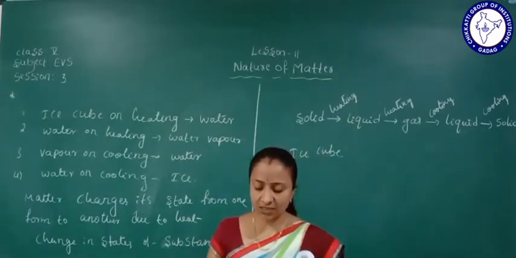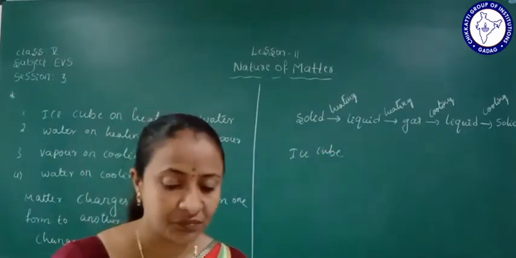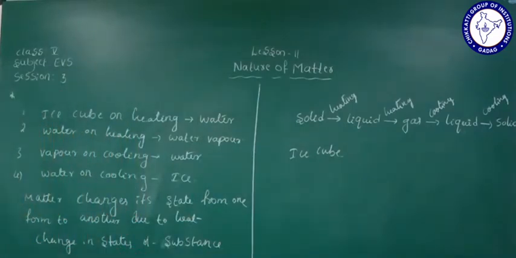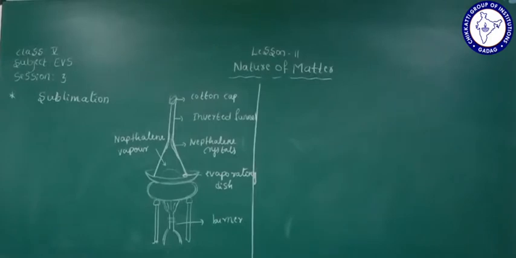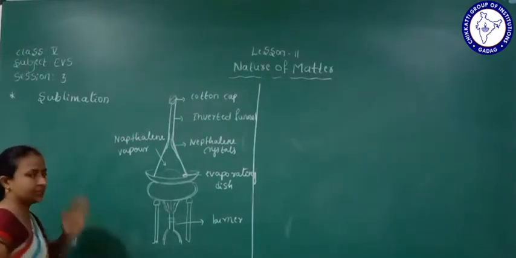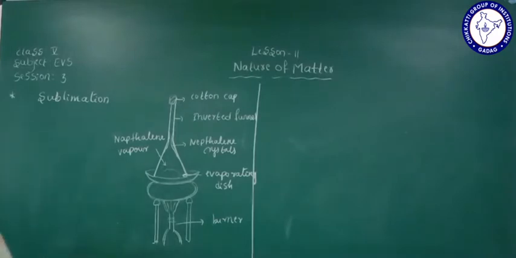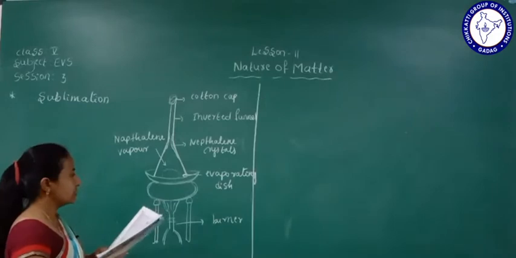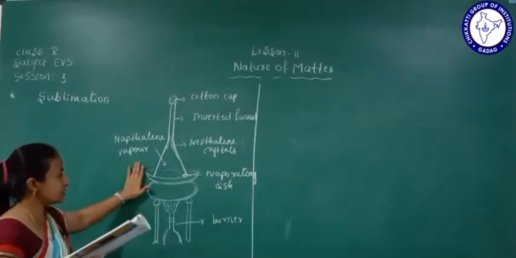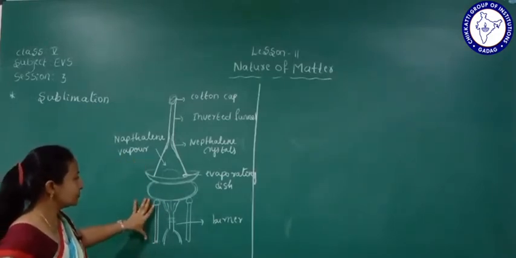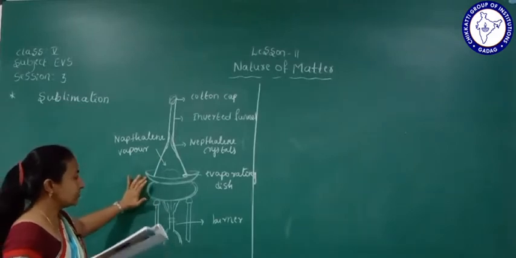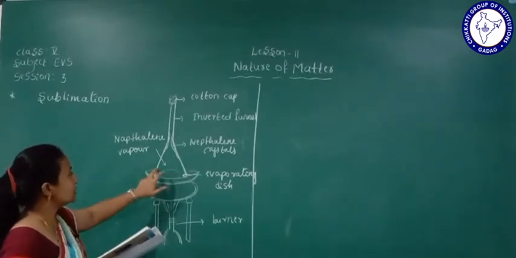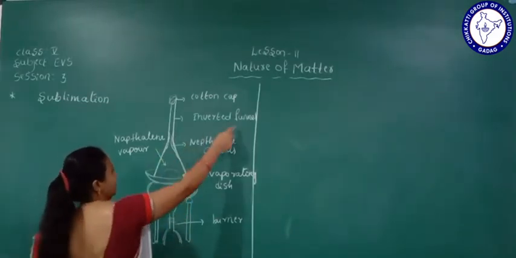See here, they have given sublimation. First we can see the activity. Next we are going to sublimation. Okay, so this is the next heading. In this sublimation they have given one of the experiments. See this experiment. They have taken a stand, and above it a dish. Above that is what we can call an inverted funnel.